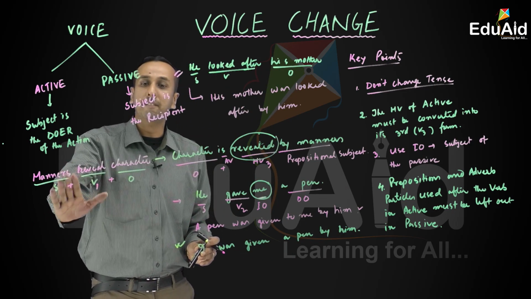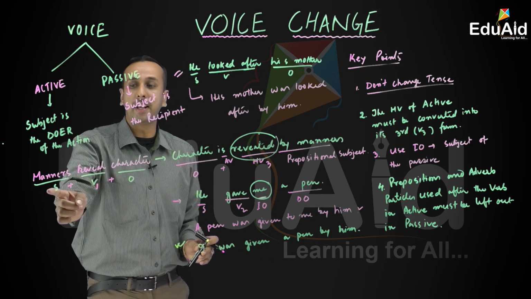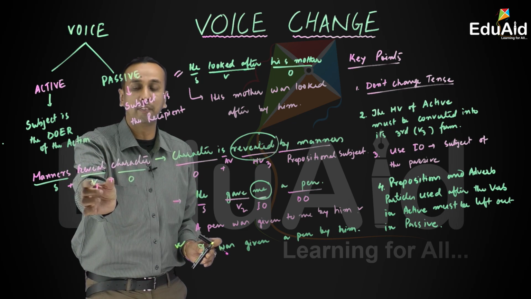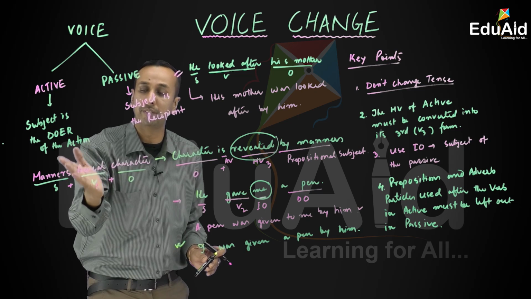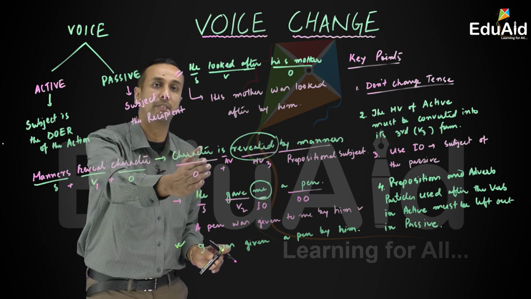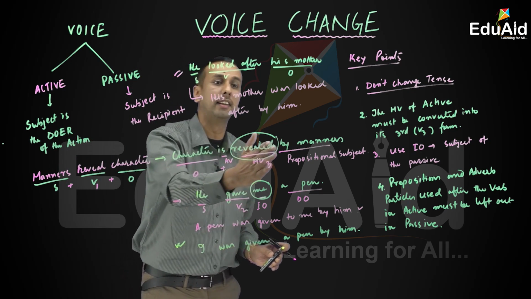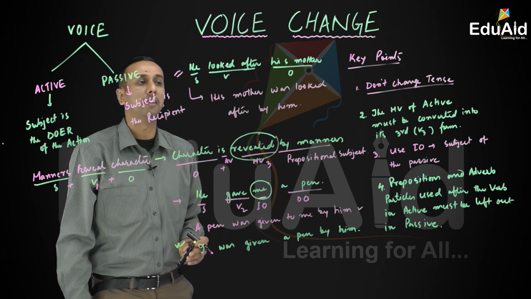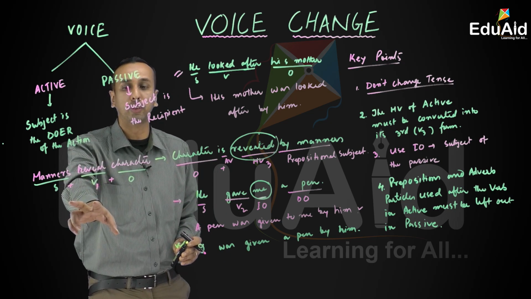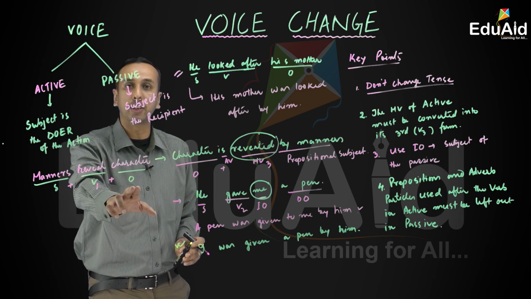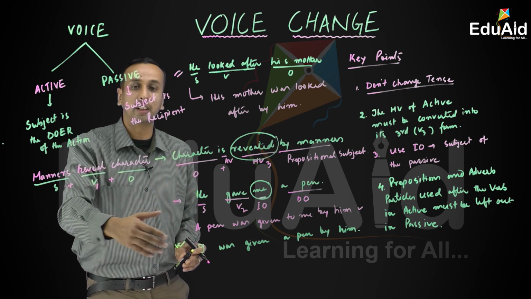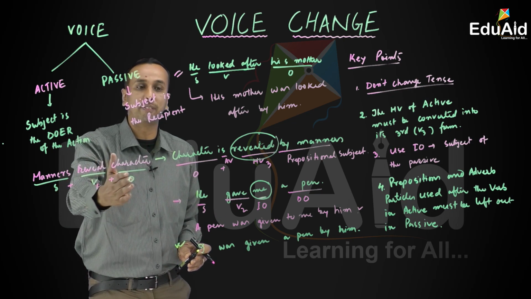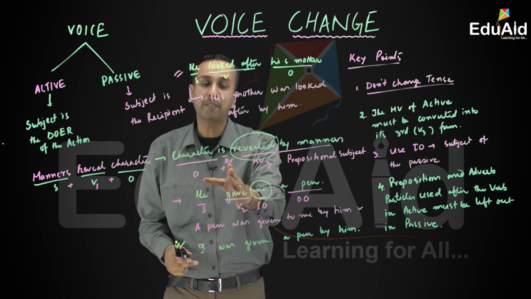For example, manners reveal character. Manners is the subject, reveal is the verb in V1 form, character is the object. So the conversion of this sentence from active to passive will be like this: character is revealed by manners. So remember the structure: S plus V plus O in an assertive sentence, we will be doing classifications later on. Subject plus verb plus object plus auxiliary verb.